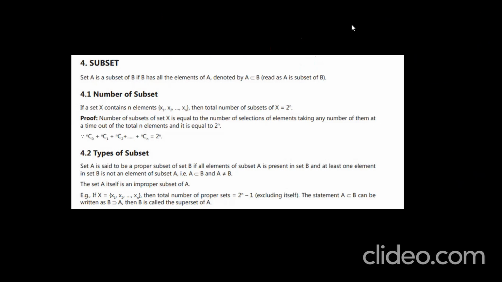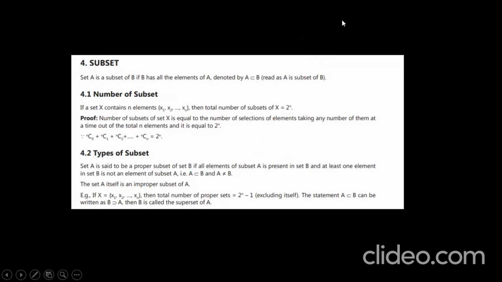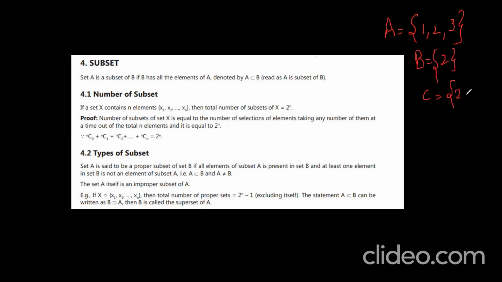So you see, set builder form, subset, done. Next, types of subsets. If you observe, if A is equal to {1, 2, 3}, B is equal to {2} and C is equal to {2, 3}.